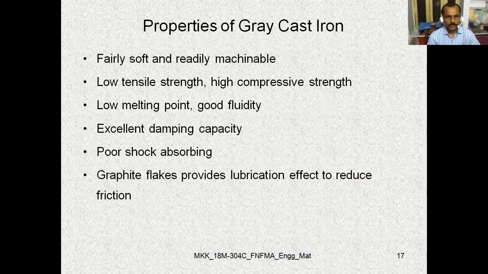Graphite flakes provide a lubrication effect to reduce friction. It is suitable for machine tool beds, like a lathe machine bed.